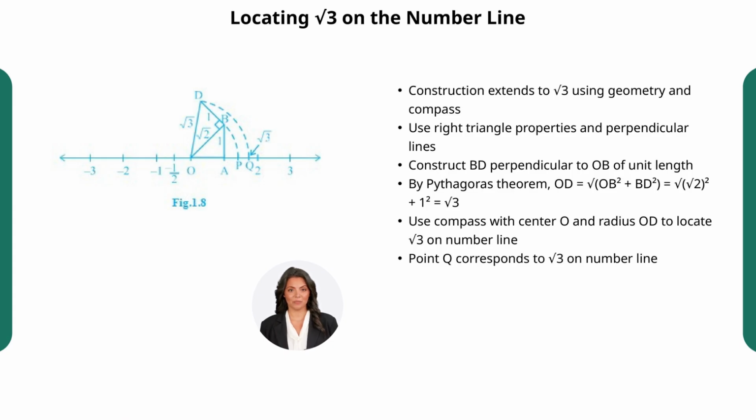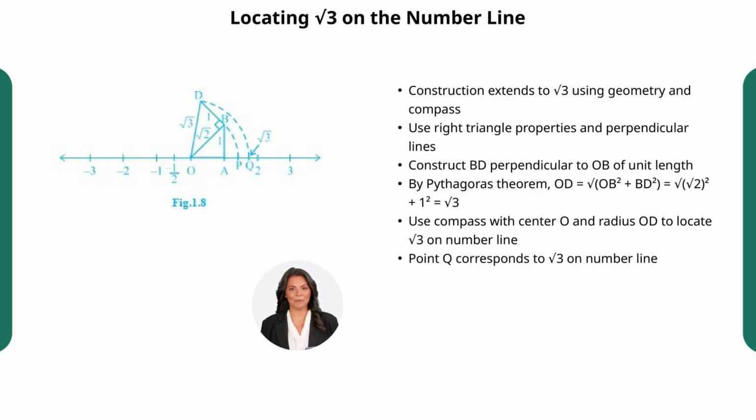Recall we had the point B representing the square root of 2 on the line we obtained earlier. Now draw a line BD perpendicular to OB with length 1 unit. Here comes the magic. Using the Pythagorean theorem, the length from O to D, denoted OD, is the square root of OB squared plus BD squared. Since OB is the square root of 2 and BD is 1, this becomes the square root of (square root of 2 squared plus 1 squared), which equals the square root of 2 plus 1, equals square root of 3.